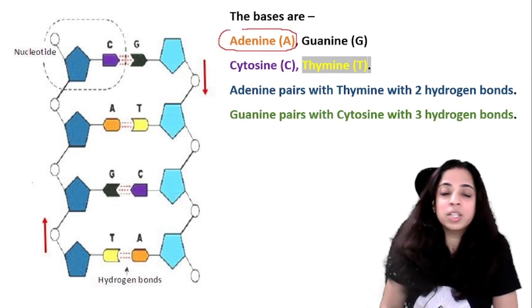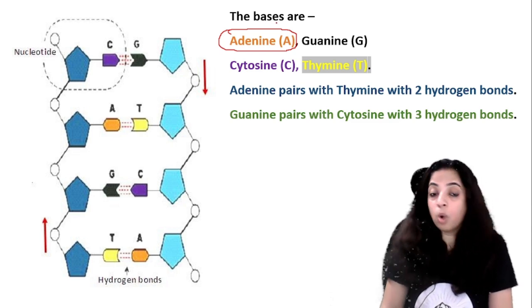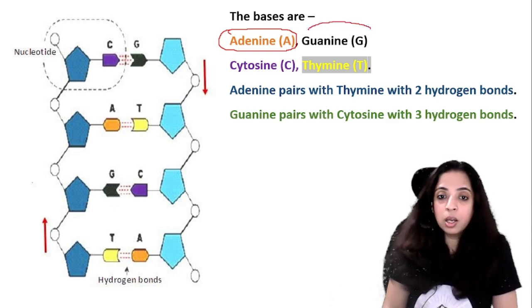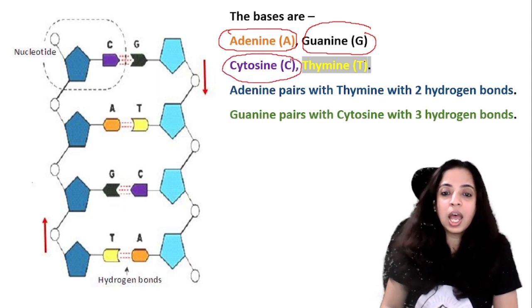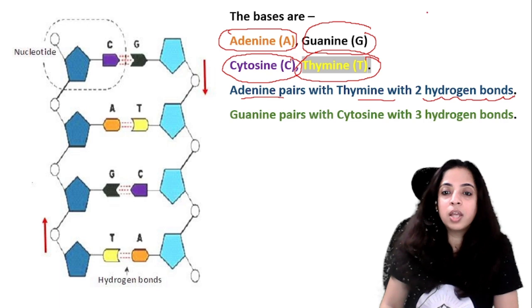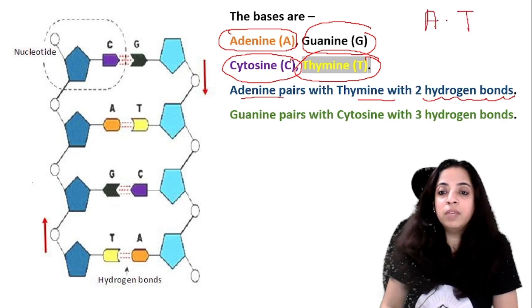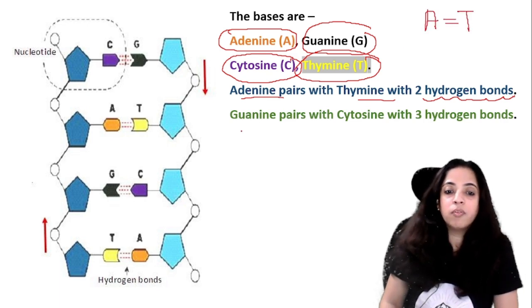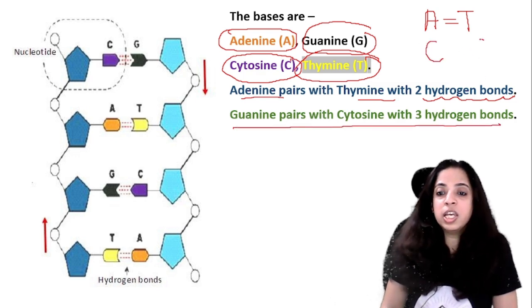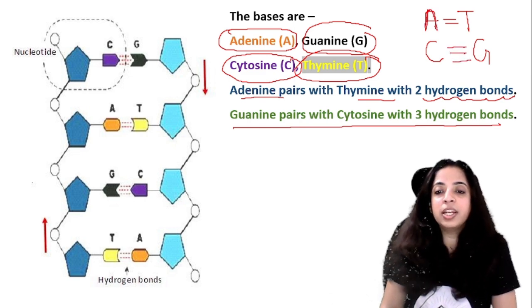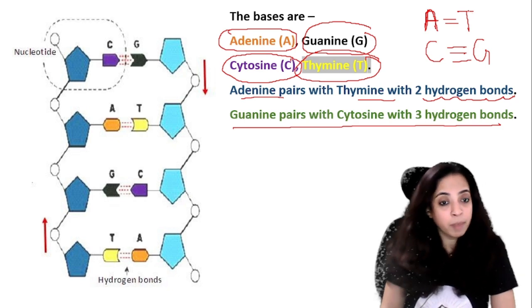So there are 4 bases. Adenine, you have to remember the spelling very well. You cannot go wrong with the spelling. Adenine, guanine, cytosine and thymine. Adenine pairs with thymine with 2 hydrogen bonds, whereas guanine pairs with cytosine with 3 hydrogen bonds. So between C and G there are 3 bonds, whereas between A and T there are only 2 bonds. Remember this.